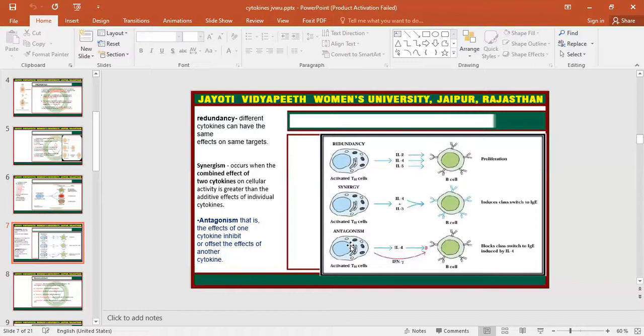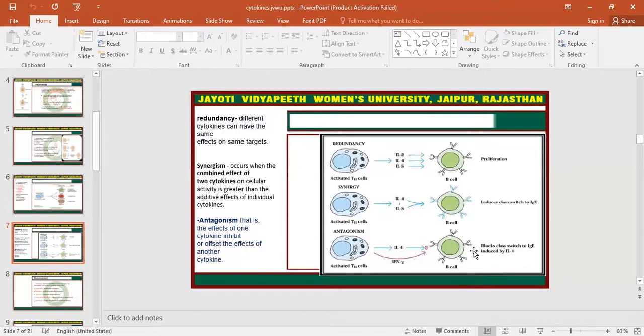Next is antagonism. Here, if one cytokine is performing one function and another cytokine inhibits that activity, then this type of activity is known as antagonism. Suppose the activated T helper cell has secreted interleukin 4 and interleukin 5 on the B cell, and they conduct the class switching.